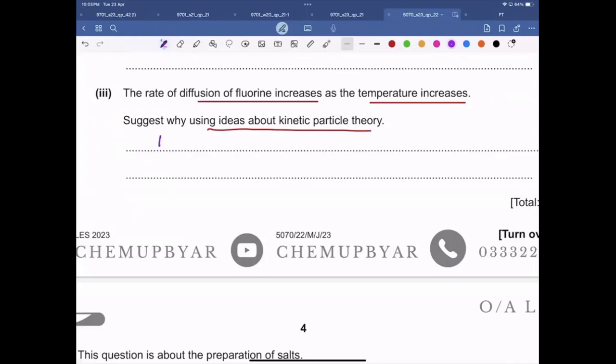So particles have more kinetic energy and move faster. Is this clear to all of you? Yes.